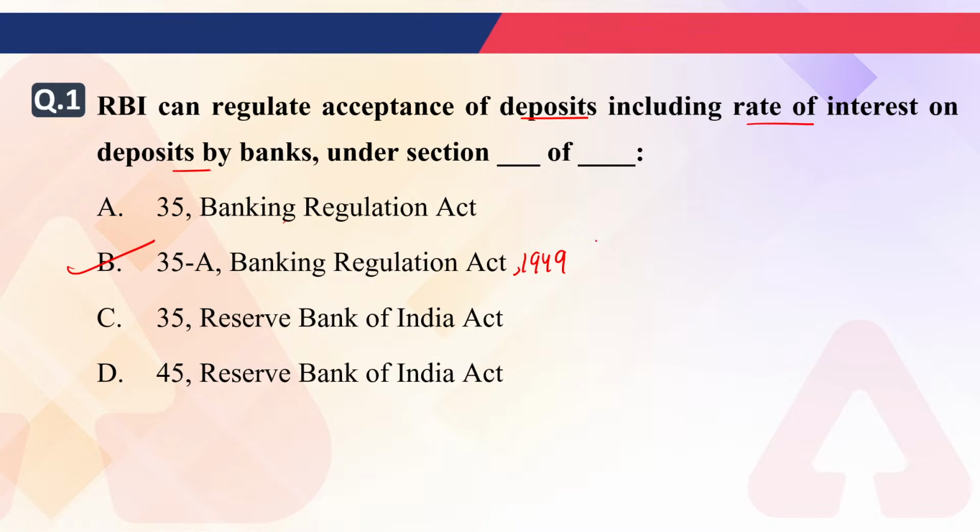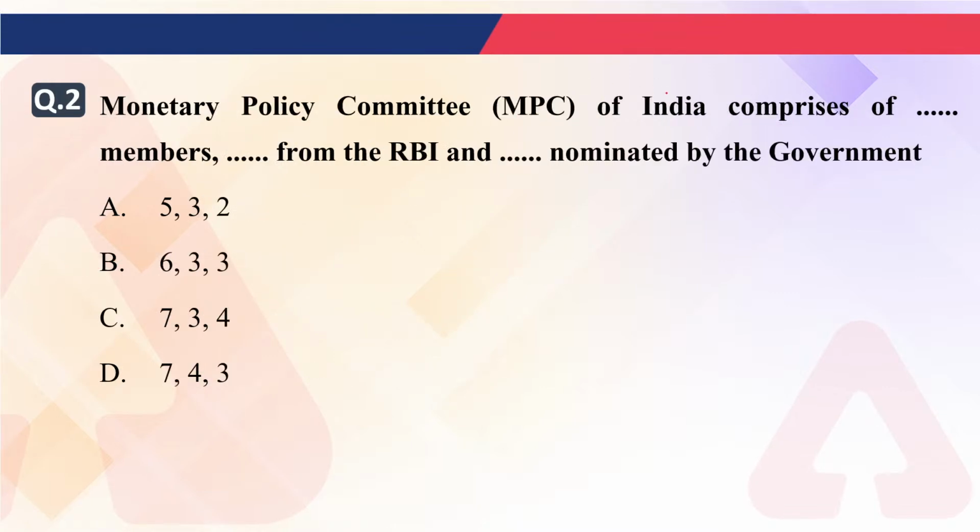Correct. Very good. Now the second question is: Monetary Policy Committee of India comprises of dash members, dash from RBI and dash nominated by Government of India. So first it's asking how many total members are there in the Monetary Policy Committee, and out of that how many are appointed by RBI and how many by Government of India. So is it 5, 3, 2, is it 6, 3, 3, is it 7, 3, 4, is it 7, 4, 3? What is the number of members appointed by RBI and Government of India?